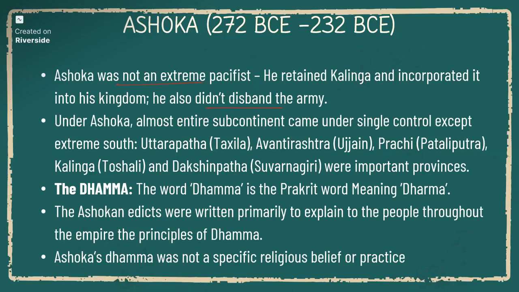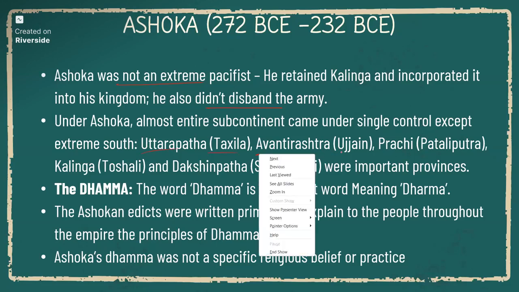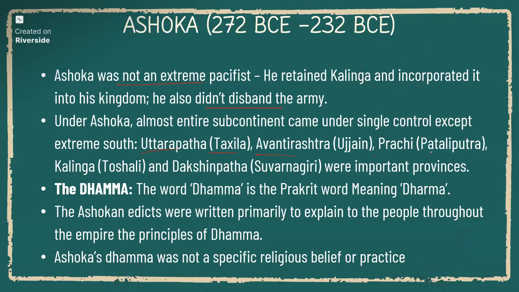Under Ashoka, almost the entire subcontinent came under single control, except the extreme south. Taxila, Avanti Rashtra, Ujjain, Prachi, Patliputra, Kalinga, and Dakshinapatha were the most important provinces. Except Tamil Nadu and the extreme south, some parts of Kerala and Andhra Pradesh, everything else was under Ashoka's rule.